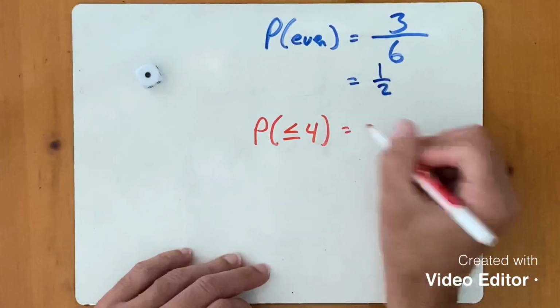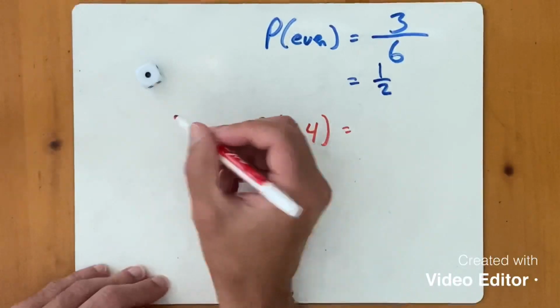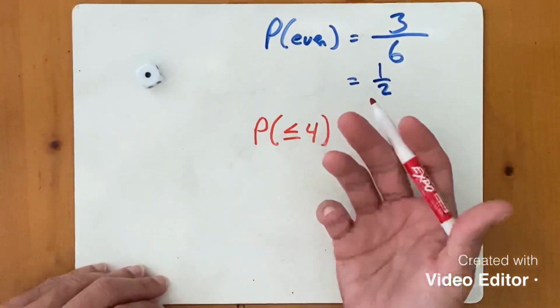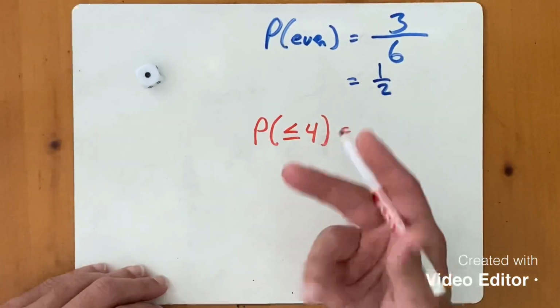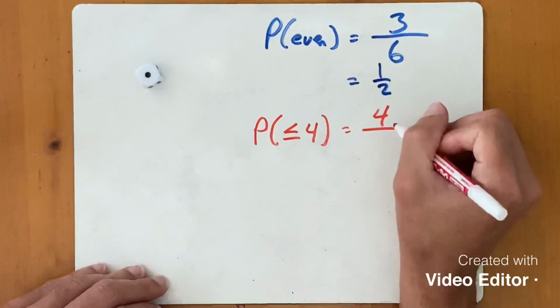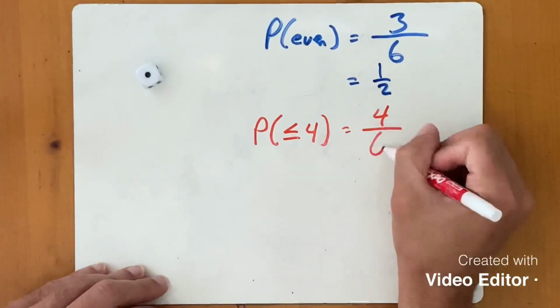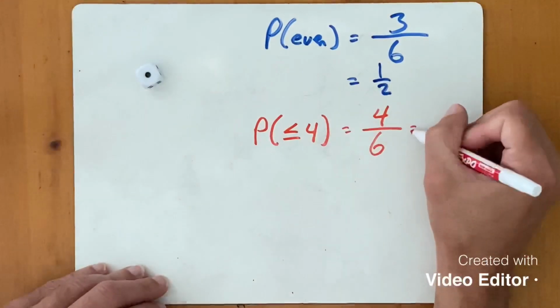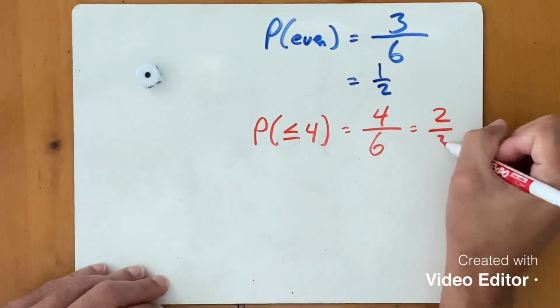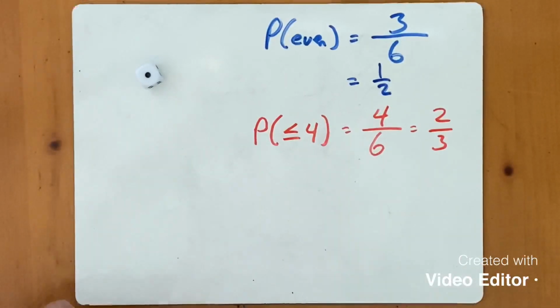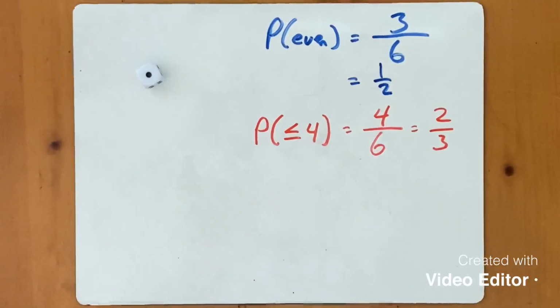If I take a look at the total possibilities, how many numbers are equal to 4 or less? Well, there's 4, then 3, then 2, then 1. So there's 4 possibilities that can happen there, and still a total of 6 outcomes. So 4 over 6 simplifies to 2 over 3. So there's a 2/3 chance of rolling the number cube and getting a 4 or less.